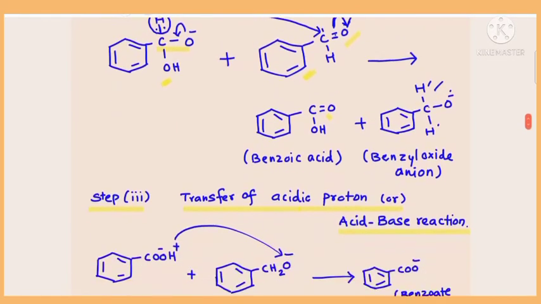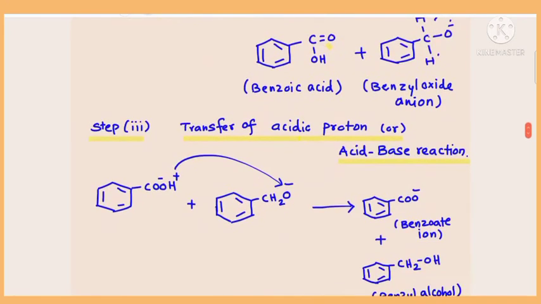Now the third step is nothing but transfer of a proton from acid to benzyl oxide ion, transfer of an acidic proton. A proton from the acid is transferred to the benzyl oxide ion, so that is called transfer of acidic proton, which is also called an acid base reaction. What is it? Acid base reaction. So now I have written the products of the second step, benzoic acid and benzyl oxide ion.